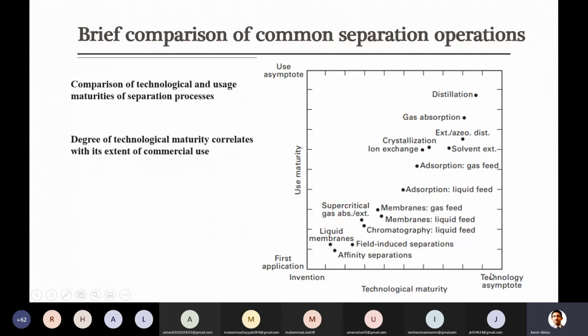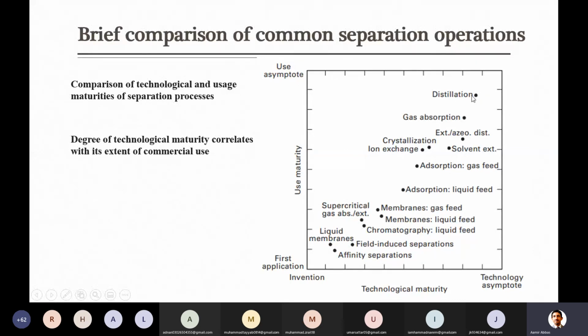So at the end he said technologically, as in thought that can be used with great accuracy, that technology is quite close to perfect. And on the other side is usage maturity, that is, first application, for example, any technology that is used in only one plant in the world, or is used on a large scale in the number of units it is being used. So this is on the y-axis.